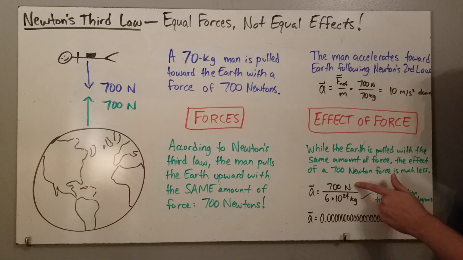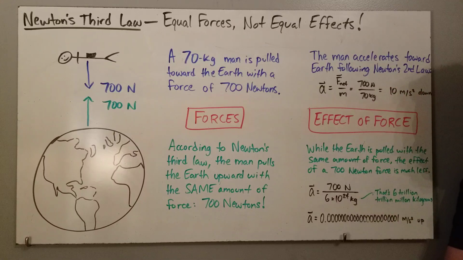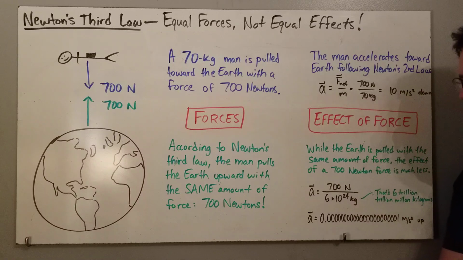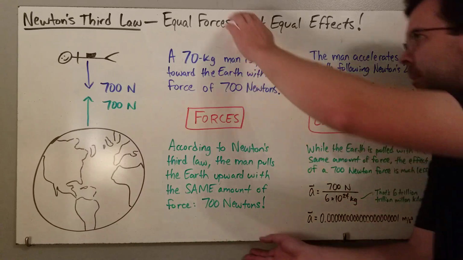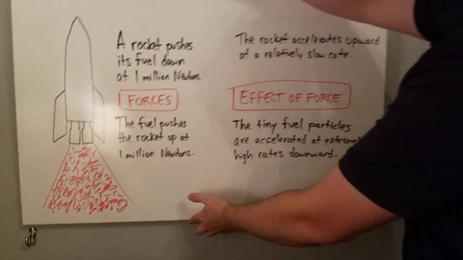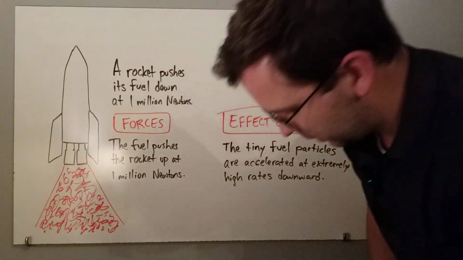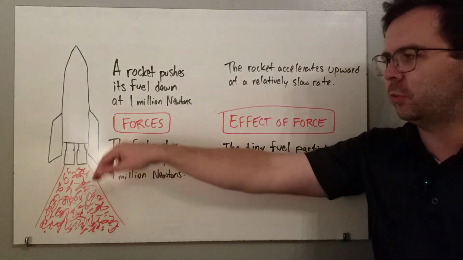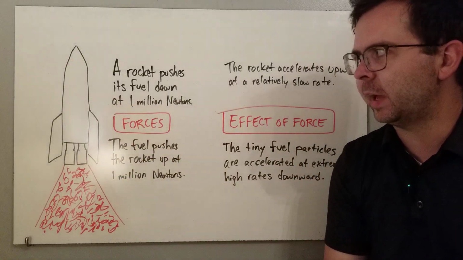So while the forces on the man and on the Earth are equal, the effects of the forces, or the accelerations, are not equal. And that's where the real misunderstanding lies. We think that the effects of the force should be equal and opposite, but that's not what Newton's third law says. As another example, a rocket accelerating upwards away from the Earth pushes its fuel down, let's say at a